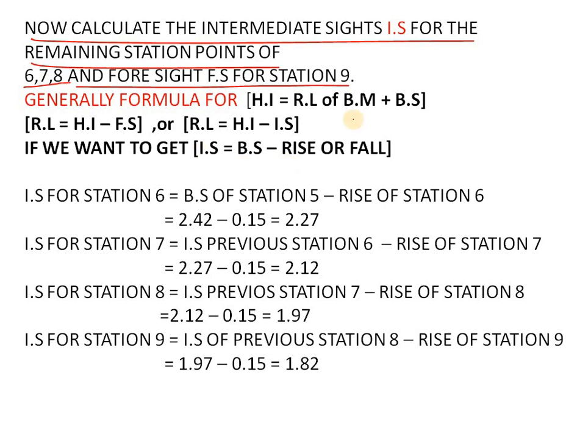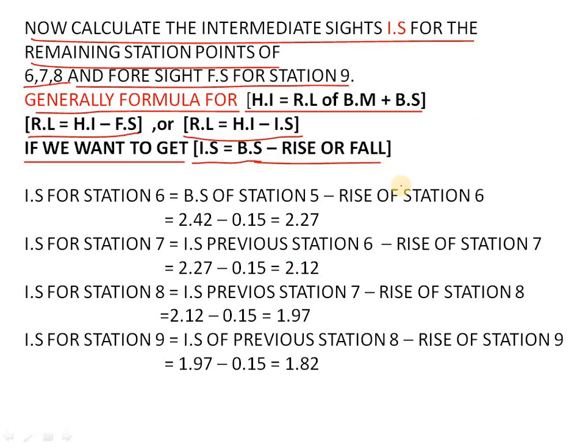So how to calculate here? Generally the formula for height of instrument is equal to RL of benchmark plus BS. Therefore RL is equal to HI minus FS, or RL is equal to HI minus IS. This is as it is. So if you want to get the intermediate sight, we have to do BS minus rise or fall. Let us see for station number 6.